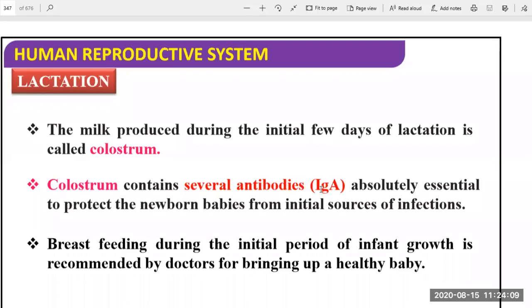We will take another example, the cow and the buffaloes. In cow and buffaloes, we do not use that milk for the first few days, right? There is the first milk, and we do not use it; we do something different with it. So that contains the colostrum. In the female human being also there is colostrum. So it will be colostrum type, not pure milk. That colostrum is very important for the newborn baby.